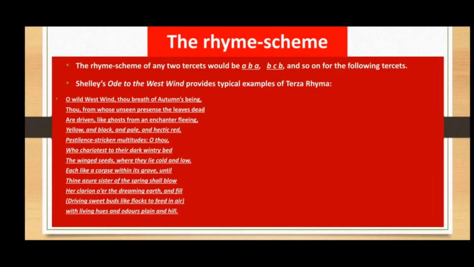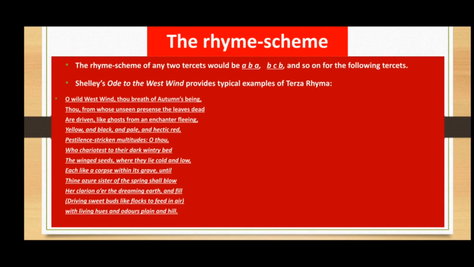Now here we have the rhyme scheme of the terza rima stanza. The rhyme scheme of any 2 tercets would be A, B, A and B, C, B, and so on for the following tercets. Right? So this stanza is a composition of 3 lines. First we have A, B, A, and then we have B, C, B. Shelley's Ode to the West Wind provides a typical example of terza rima.